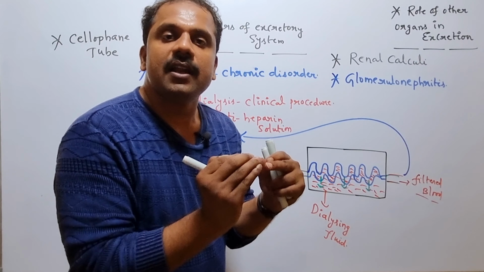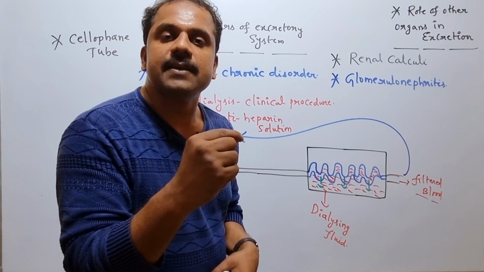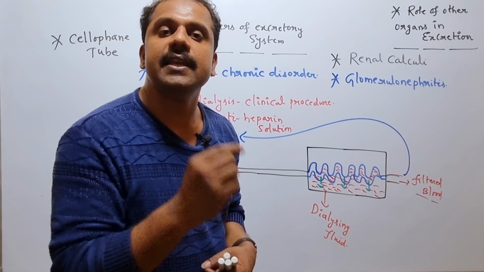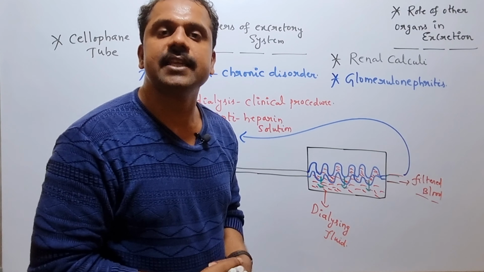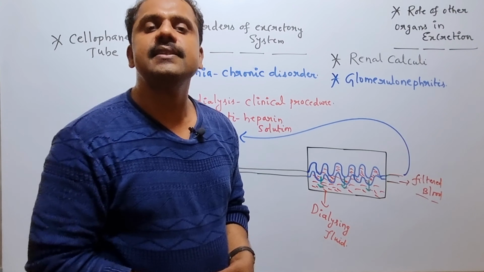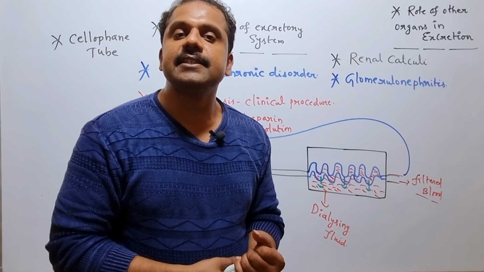So once the glomerular filtrate is not successfully formed, the useful substances are not successfully differentiated from the non-useful substances in the tubular reabsorption mechanism. And here the specific disorder is termed as what? Glomerulonephritis. Is it clear?